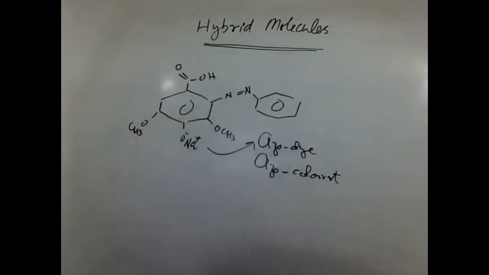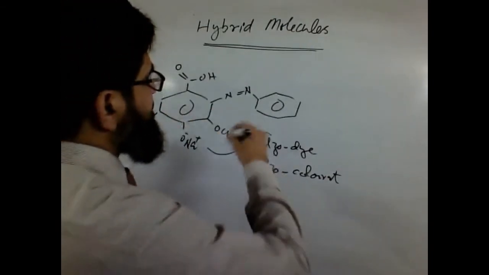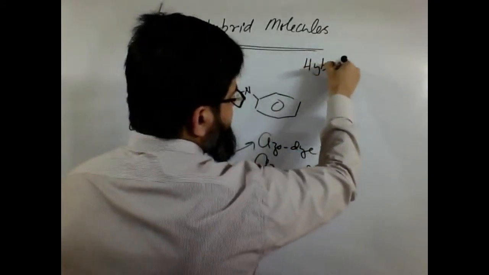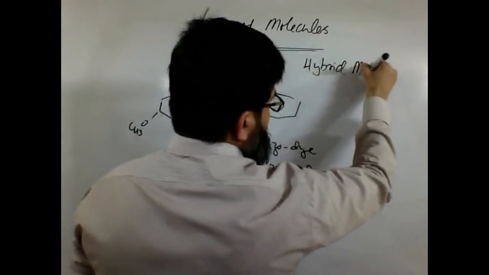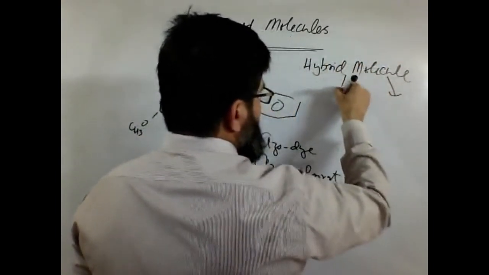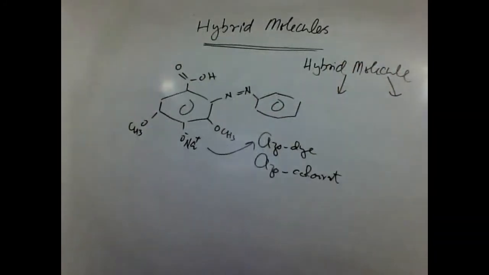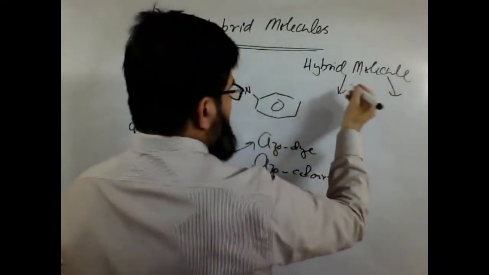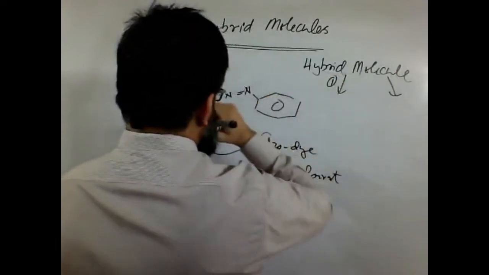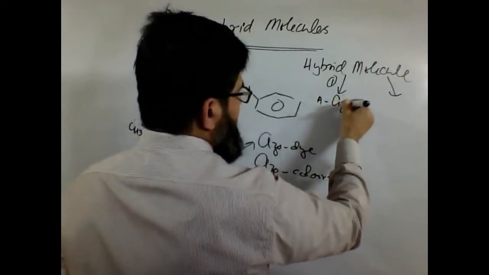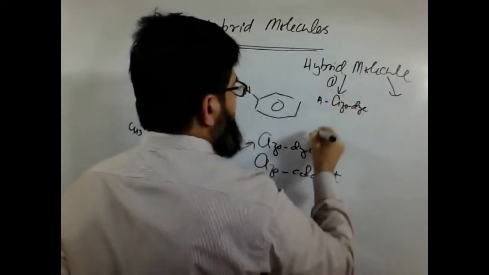Again over here, this molecule is hybrid in two ways. One way is, it is a dye, so that is one property.